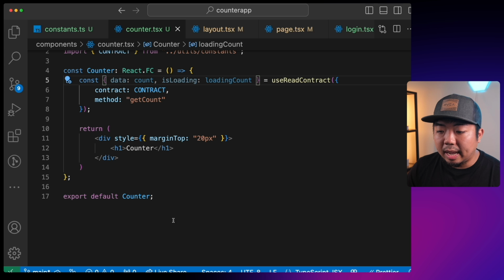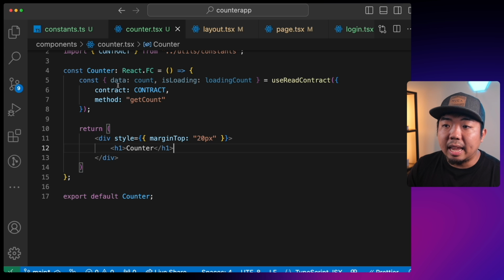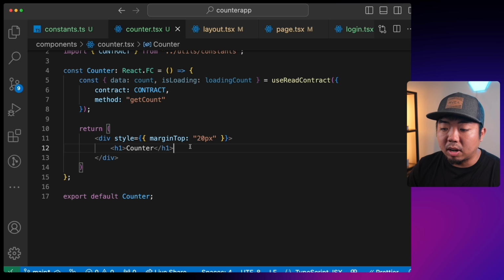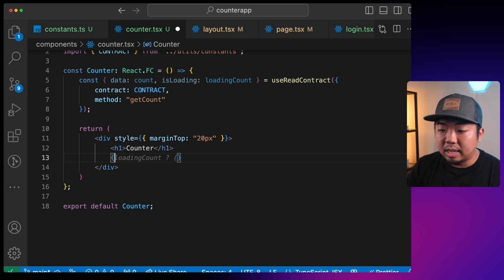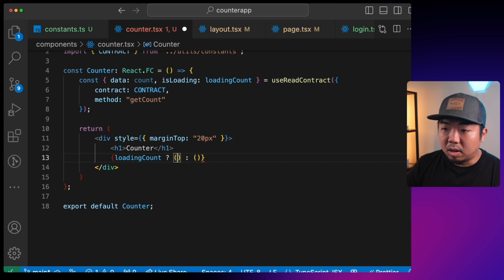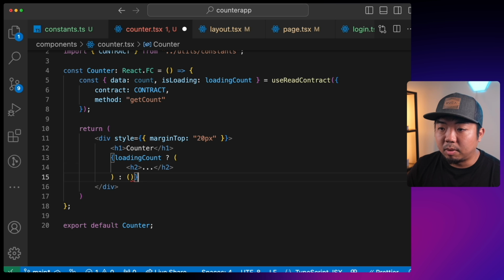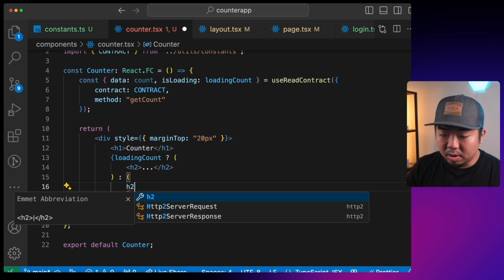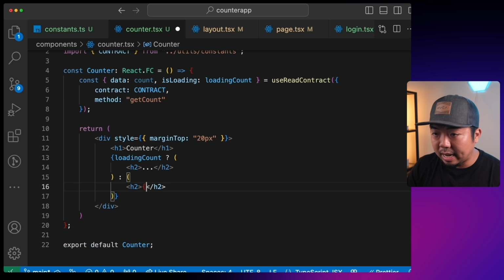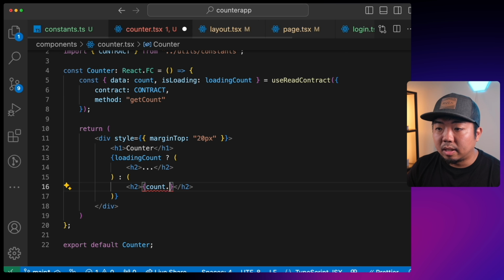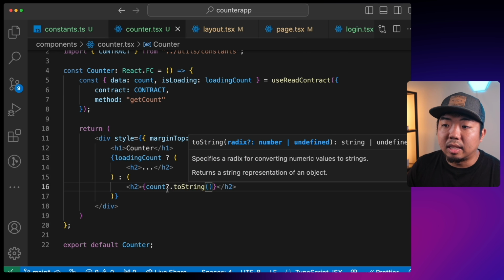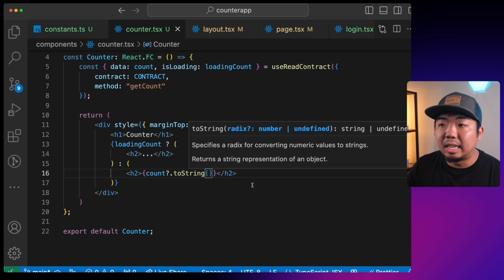And now we can display this count variable here, which should have the value of the count variable from our smart contract. So right here, I'm going to say if loading count, we'll just display loading dots here. And then if we do have the count, then we're going to say h2, we're going to get the count data and we're going to say toString, and that should give us the current count, which in this case is 1.